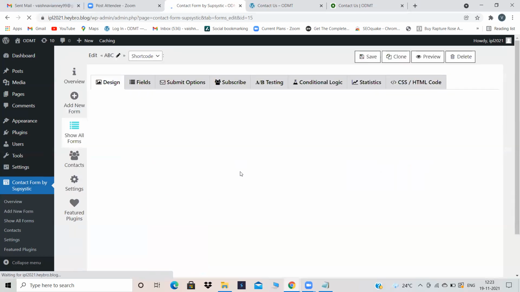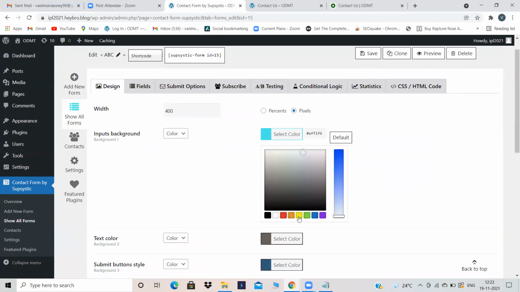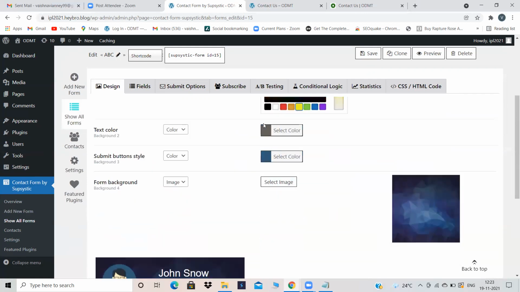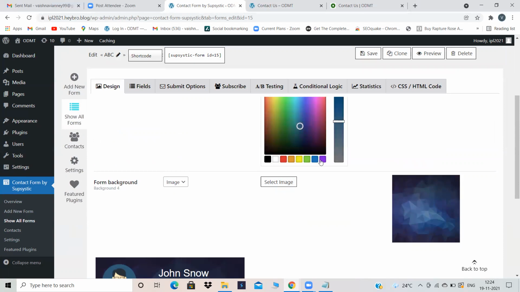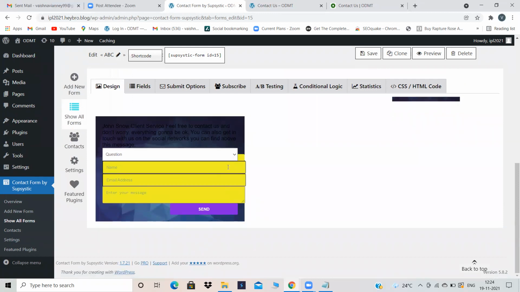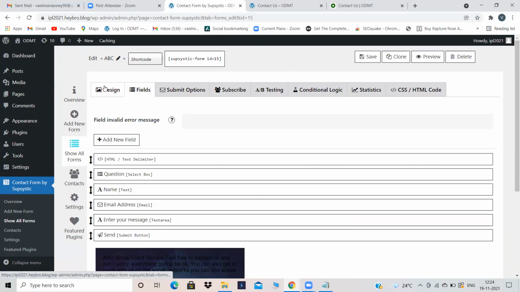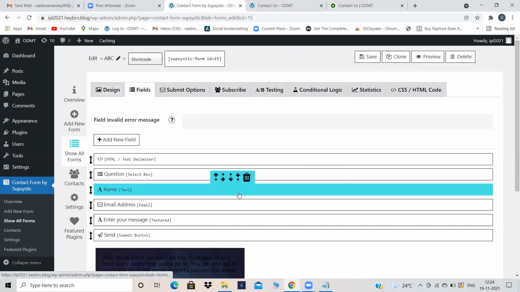After that, you can design your contact form according to your wish. You can increase the width, you can change the colors. My color combinations will not look good, but you can change the colors according to your wish. Whatever you want to do, you can do it. Now I have changed the colors. Okay, now I've changed the colors and go into fields options. After you design your contact form, go into fields options.